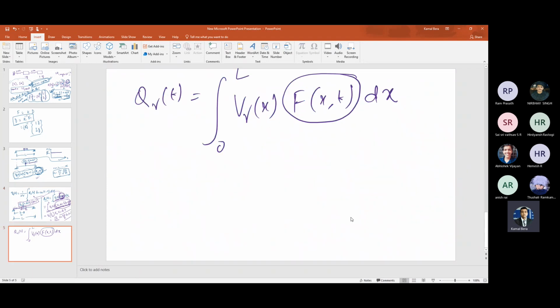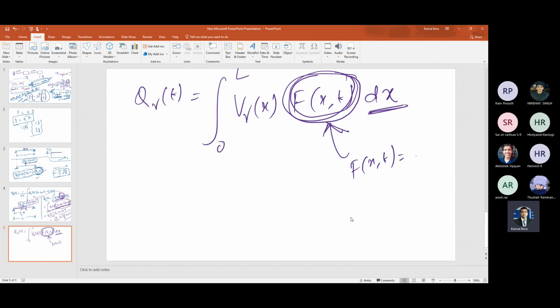But if it is a distributed load, then what will you do? You will just substitute the function here. The function will be given to you, F of x, t, which is a function of x as well as t. So you put it here and just integrate over the domain. That's all.